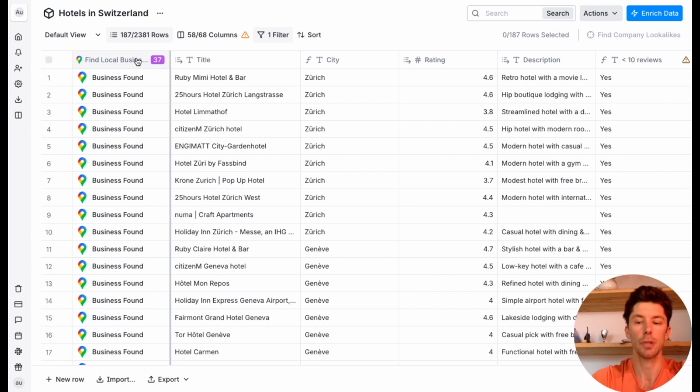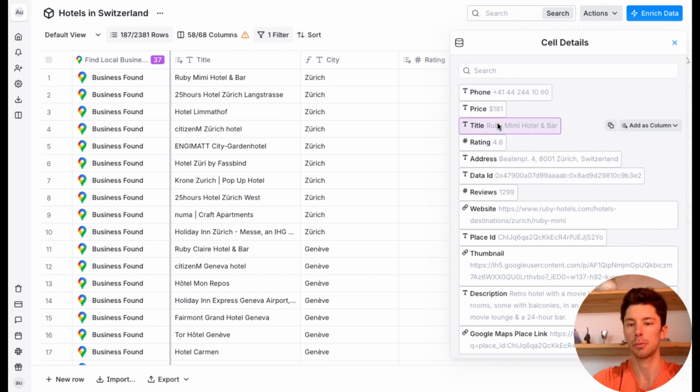So what this enrichment allows you to do is basically you can search for a keyword inside an area, and I found a list of Swiss cities because let me tell you, I'm working for a client who has a hotel cleaning solution in Switzerland. So I found a list of Swiss cities, and basically I entered the keyword hotel and I did 37 researches. So not very efficient, but it's free. And I got hotels. Let me show you how it looks like.